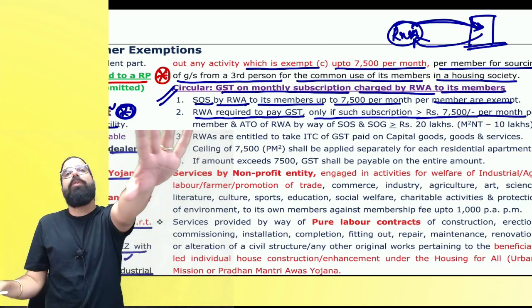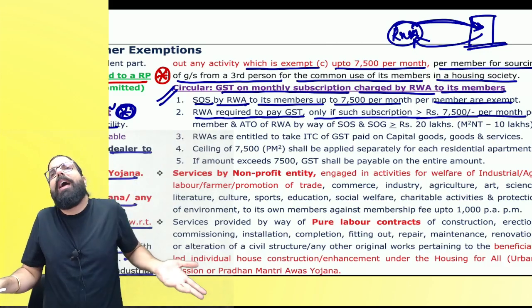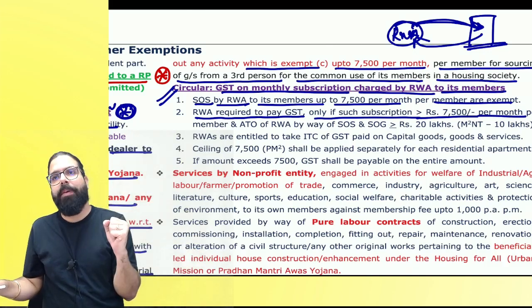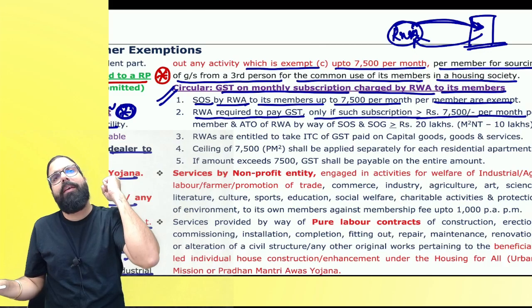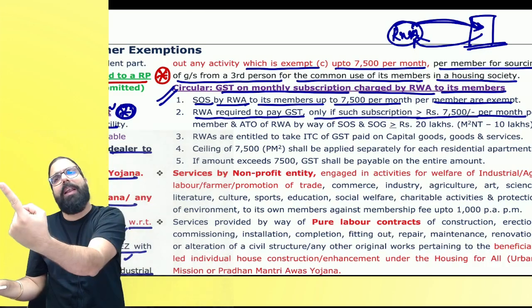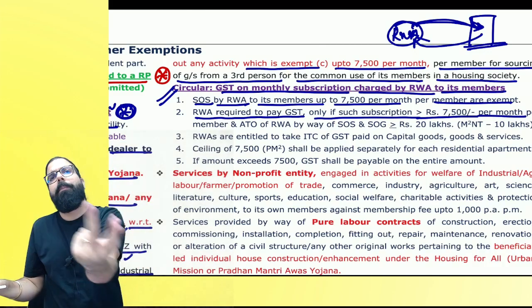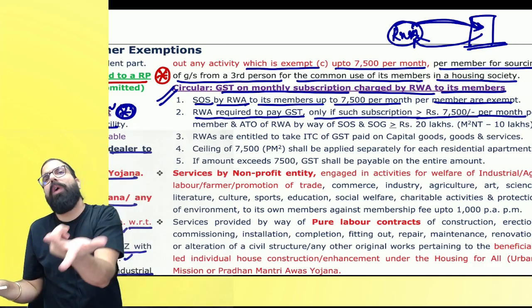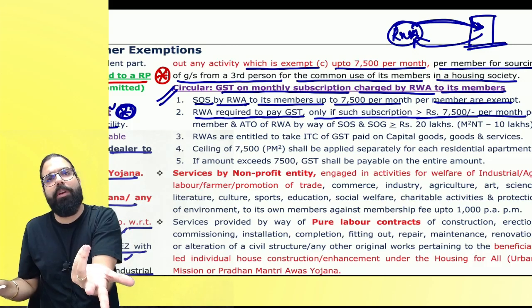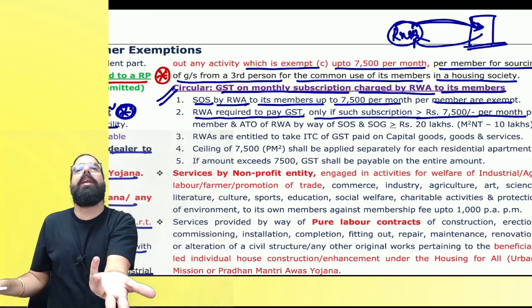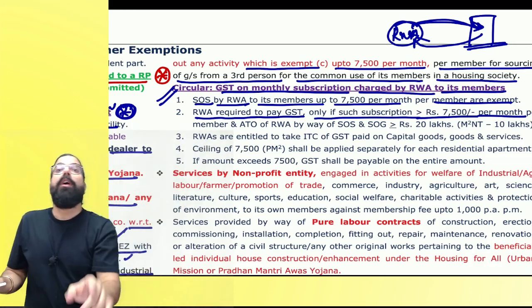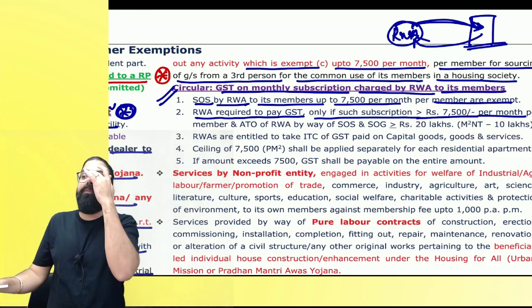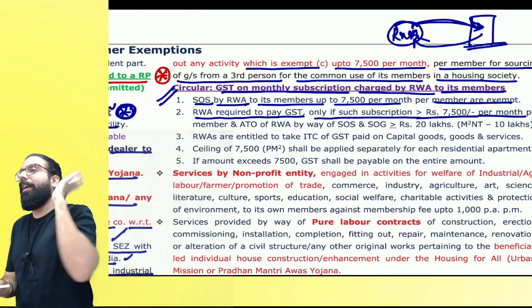See, I'm charging 10,000 to all the members, but I'm not liable to register. Might be my turnover has not crossed. We have only 10 flats. Every flat, say I'm charging 10,000 rupees, 1 lakh per month collection. Per annum, 12 lakh collection. I will not be under registration. If I'm not under registration, why will I go ahead and collect GST on 10,000 also? First of all, you should be registered. Secondly, you should be charging more than 7,500. Only then GST will be charged.